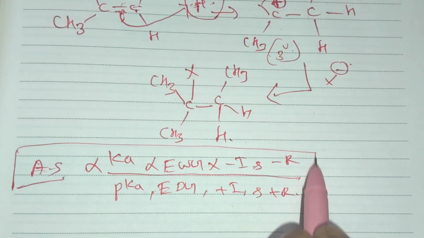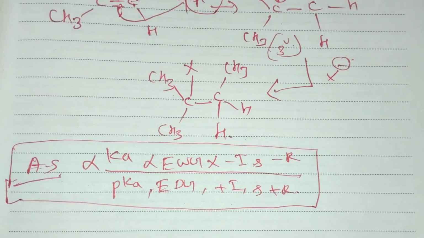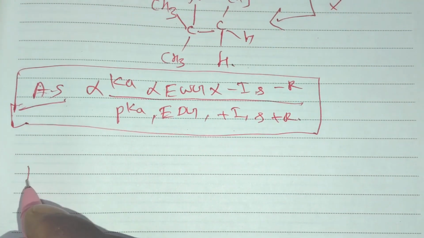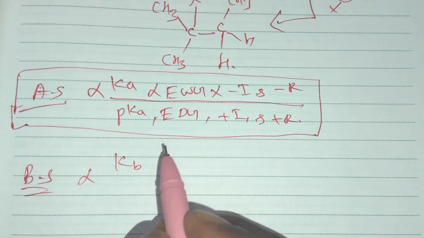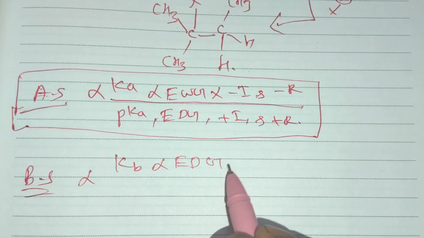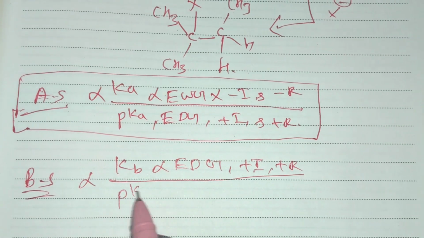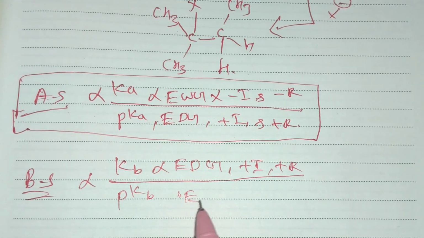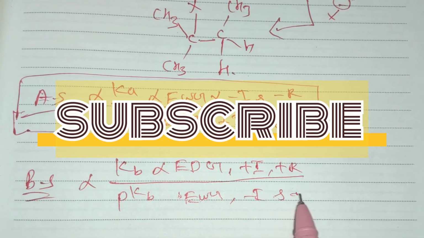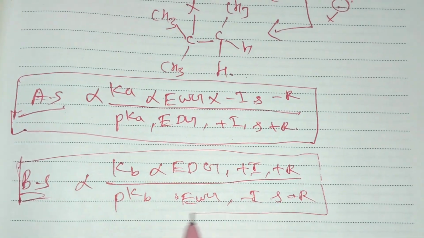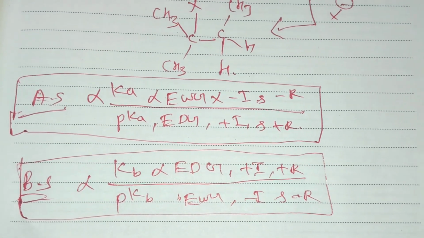This is very important for acidic character, and also for basic character. Base strength is directly proportional to Kb, to electron donating groups, and the plus I effect and plus R effect, and inversely proportional to pKb, electron withdrawing groups, and the minus I effect as well as the minus R effect. That's all. Apart from this, none of the questions are asking. Mostly this is covered.